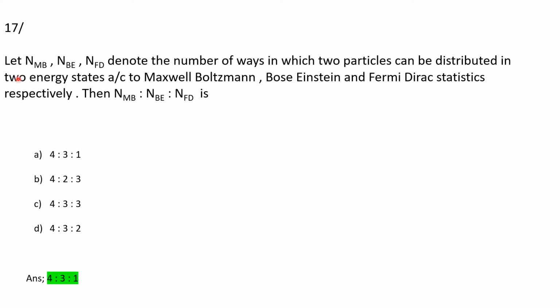Then let N_MB, N_BE and N_FD denote the number of ways in which two particles can be distributed in two energy states according to Maxwell-Boltzmann, Bose-Einstein and Fermi-Dirac statistics respectively. Then N_MB : N_BE : N_FD is?